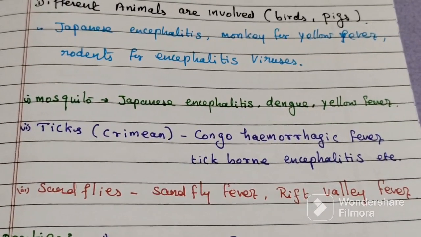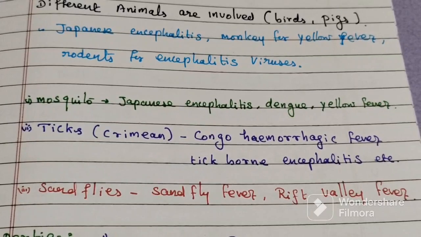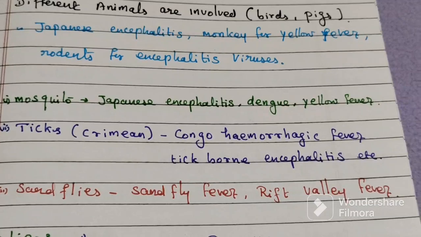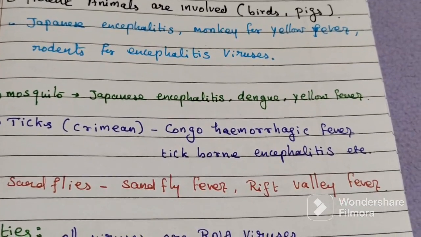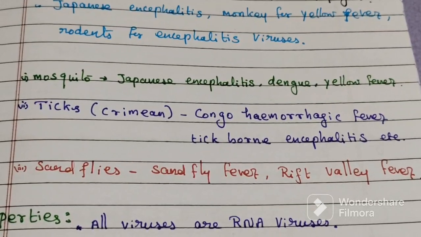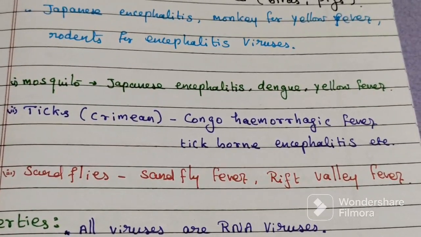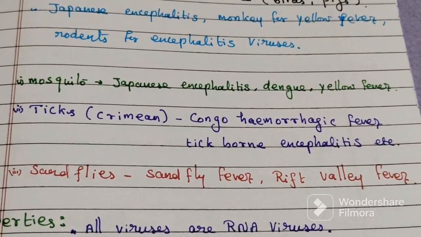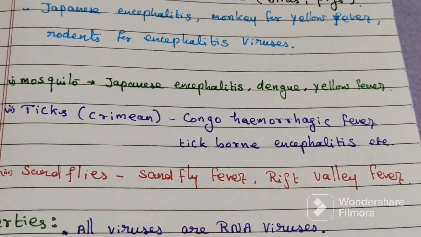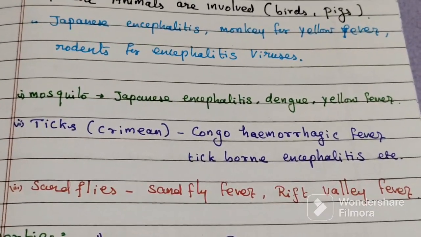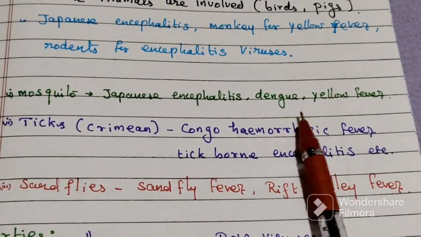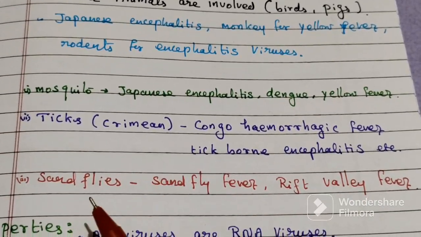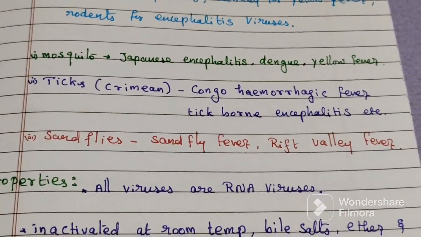Then ticks play an important role in Crimean-Congo hemorrhagic fever and various tick-borne encephalitis. And sandflies: the third one is the sandfly. It causes sandfly fever and Rift Valley fever. So, mosquito: Japanese encephalitis, dengue, yellow fever; ticks: Crimean-Congo hemorrhagic fever, tick-borne encephalitis; sandfly: sandfly fever and Rift Valley fever.